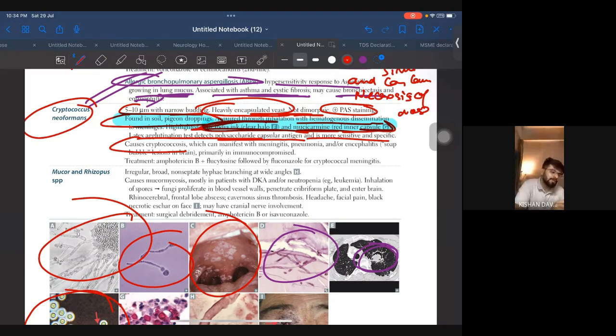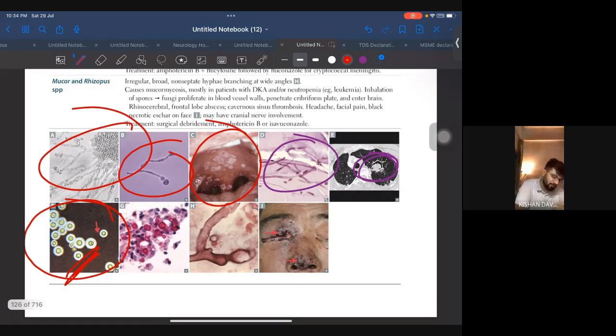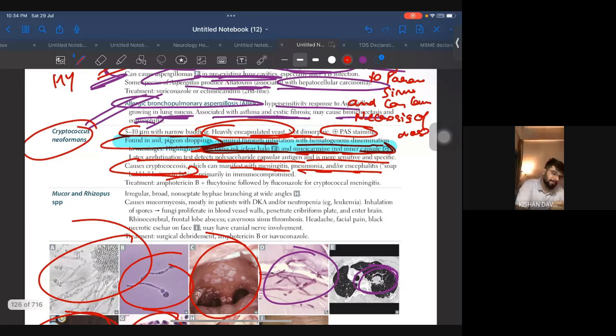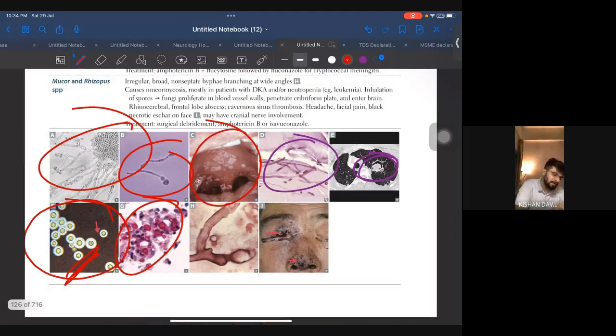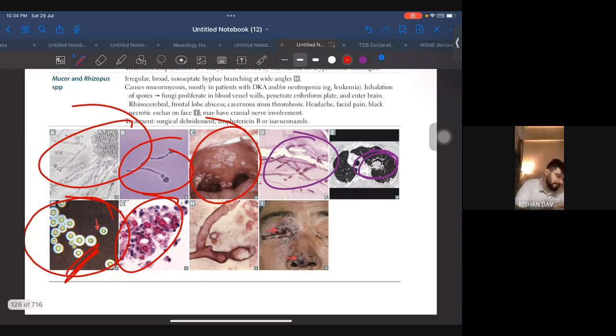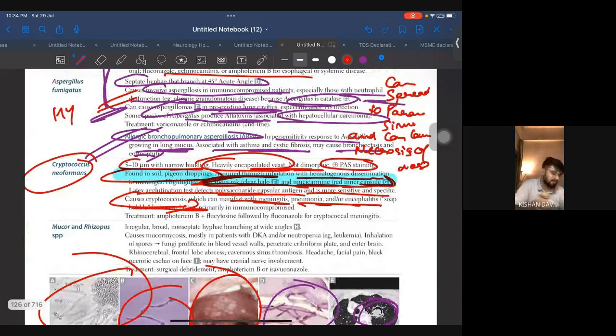Causes cryptococcosis which can manifest with meningitis, pneumonia, encephalitis. Soap bubble lesions in the brain. So meningitis is also caused by Cryptococcus neoformans. All right, so this is what it looks like in the mucicarmine stain, and that's it for the Cryptococcus. This image is very important, and this information that I have circled very highly.